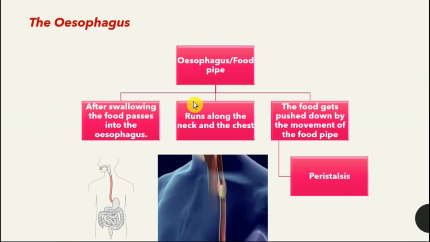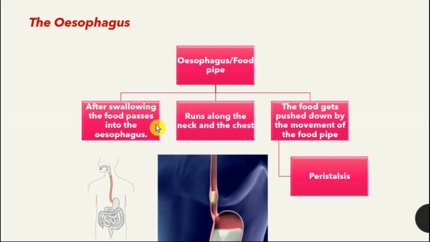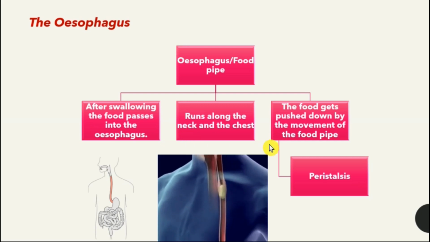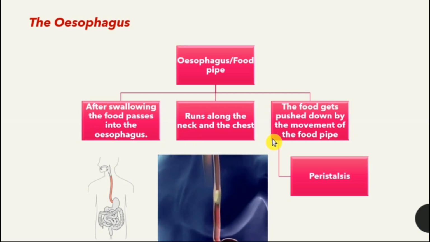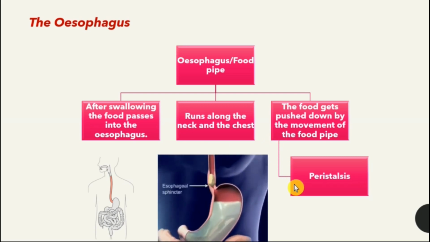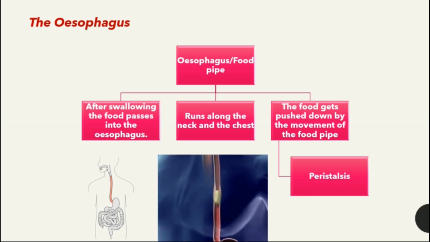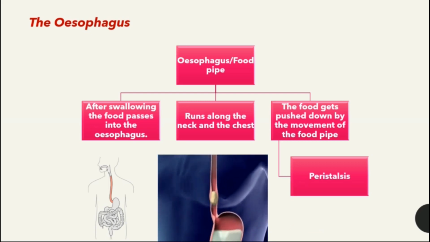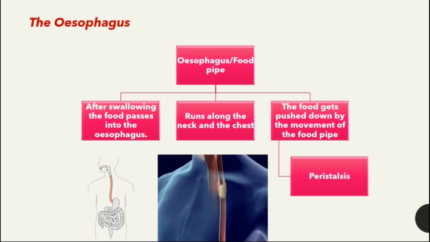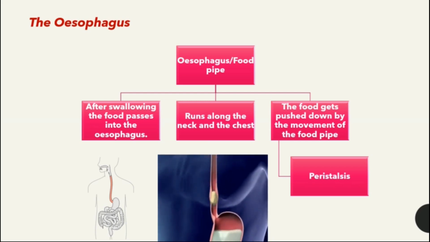So, after we take in the food and swallow it, the food passes into the esophagus, which is also known as the food pipe. It runs along the neck and the chest, and the food is pushed down by the movement of the food pipe. This movement is known as peristalsis. In fact, this movement occurs throughout the alimentary canal. And also note down that digestion of food does not occur in the food pipe. It only gets transported from the buccal cavity to the stomach. So let's see what happens in the stomach.